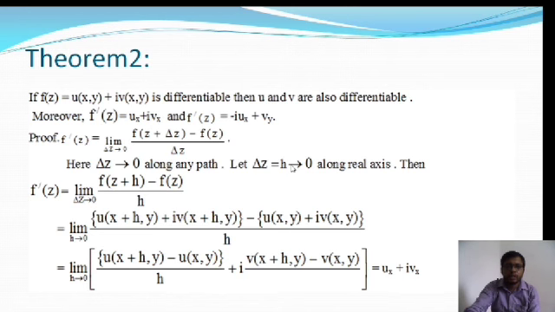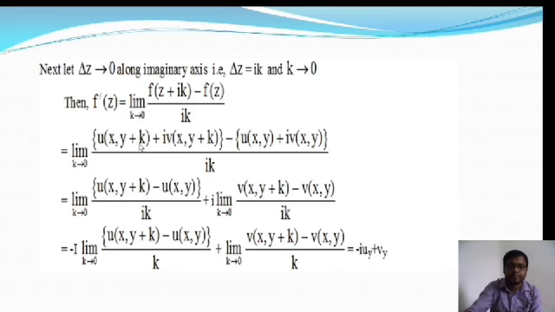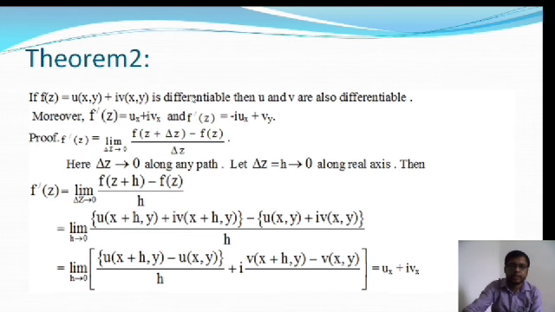And if we put delta z along the imaginary axis, then we will get the function f'(z) = -i u_y + v_y. So if delta z tends to 0 along the imaginary axis, then, as in the previous slide, I have discussed the differentiability of the function f(z) along the real axis.